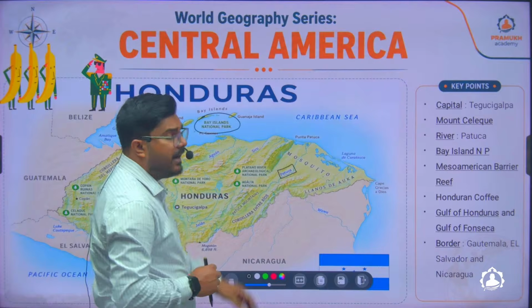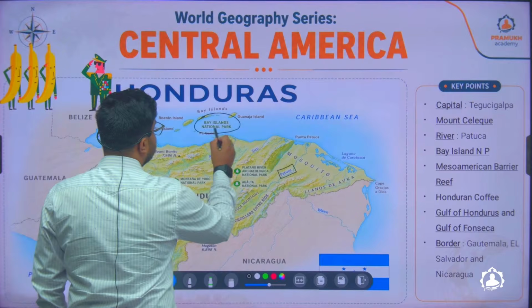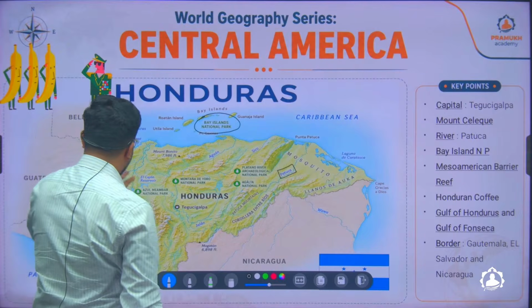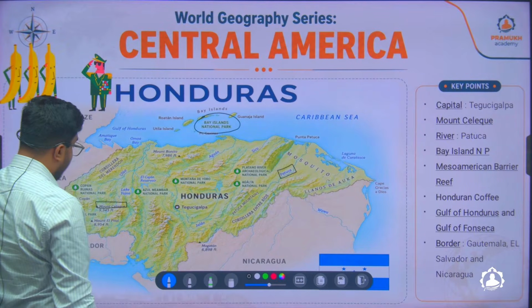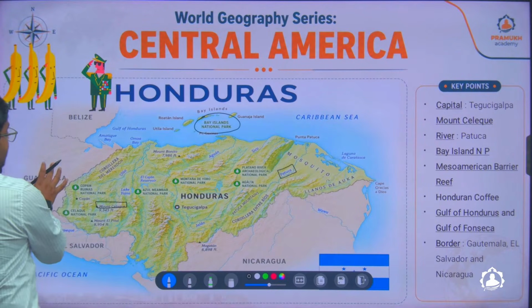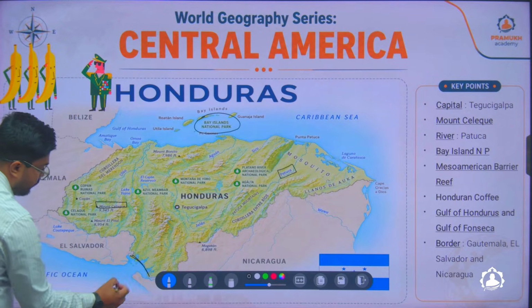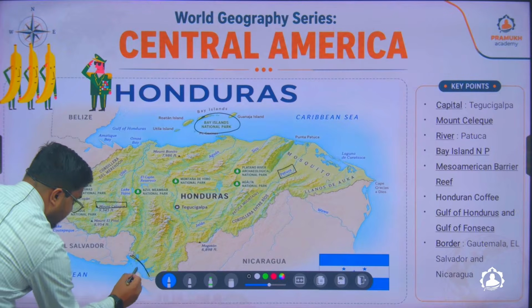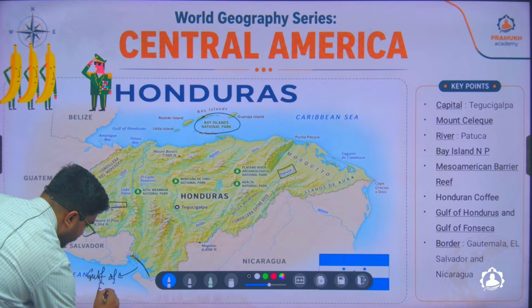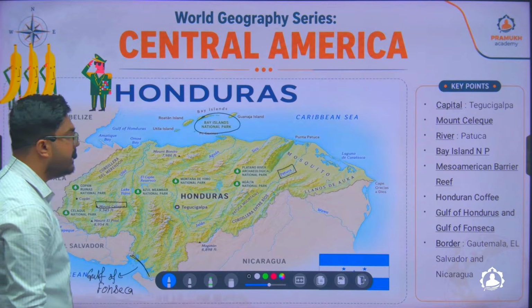In Honduras you'll find a barrier reef called the Mesoamerican Barrier Reef, and it is located in the region of the Bay Islands. If you look at the boundaries of Honduras, it is bounded by Guatemala, El Salvador and Nicaragua to its southern side. And Honduras, just like Guatemala, has a small stretch of land which is connected with the Pacific Ocean. This particular region is called the Gulf of Fonseca.